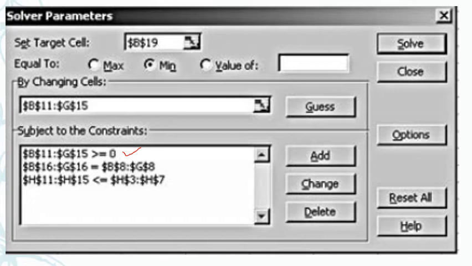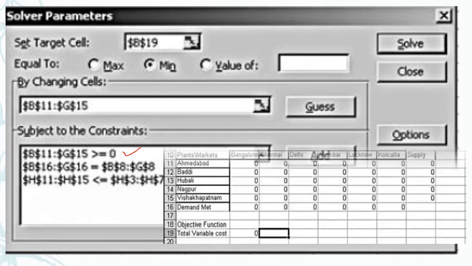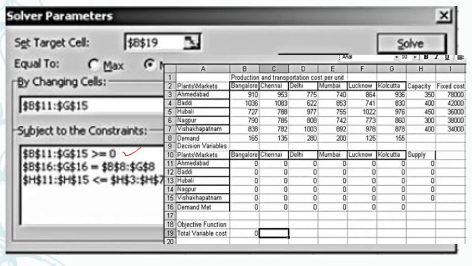Allocation has to be either 0 or more than that. So that is the first constraint. Second constraint, B16 to G16, that is with respect to the demand. Okay, so whatever the demand I am meeting, demand met, B16 to G16 indicates the demand met. See here, B16 to G16 indicates the demand met.